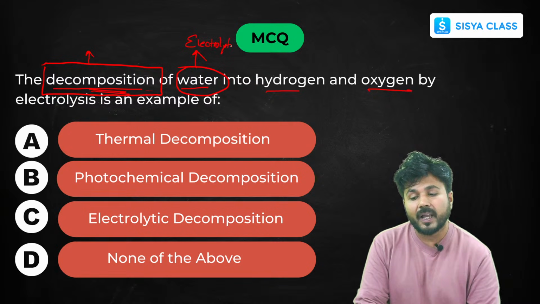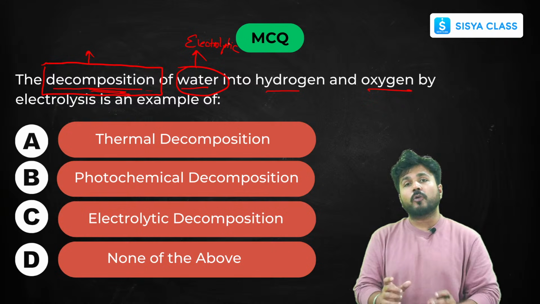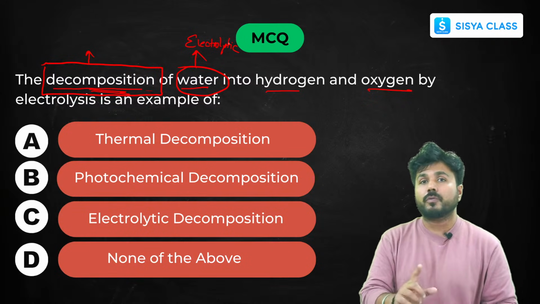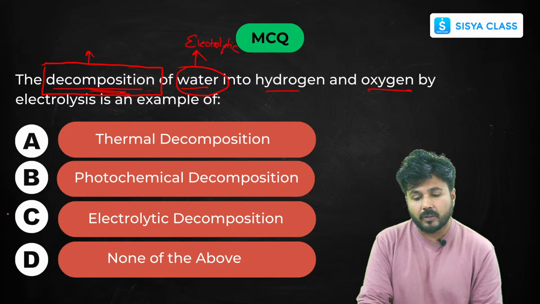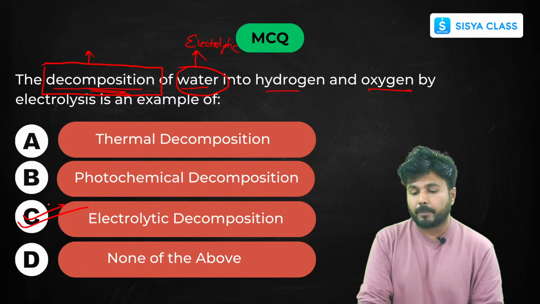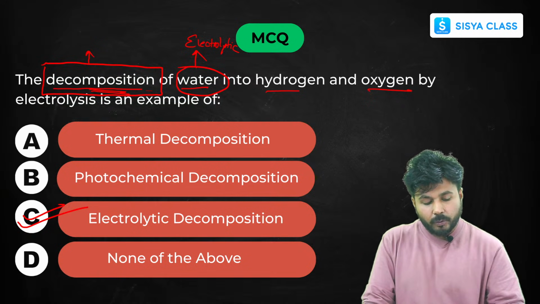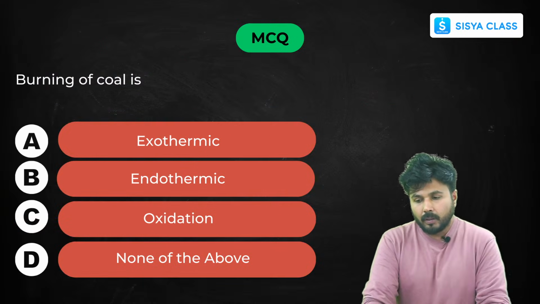Then you don't have to read the whole question again and again. If you are able to find the keywords in any MCQ, you can solve that MCQ within seconds. And this you can apply in all the subjects. So this is your electrolytic decomposition. If anyone has any doubt, you can just write it in the chat box. I'll clear it along with the video.